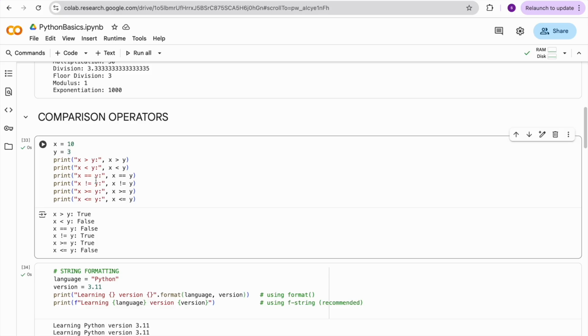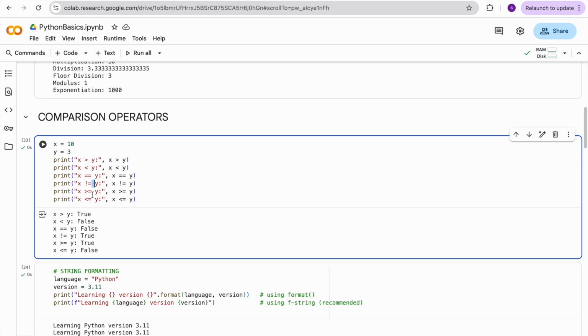So x equal to y. If you put one equal, that means you are doing assignment. If you are putting two equals, that means you are doing a comparison. So you need to keep it in mind. If you want to do comparison, you have to use two equal symbols. And if you want to do not equal, then use an exclamation mark and equal. So x not equal to y, that's true because 10 is not equal to 3. So it returned true. And x equal to y, no, because 10 is not equal to 3, right? That's why it's false.